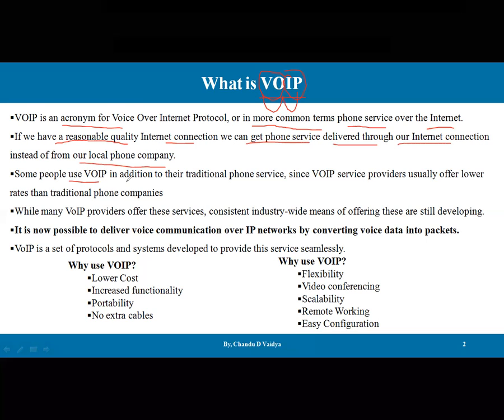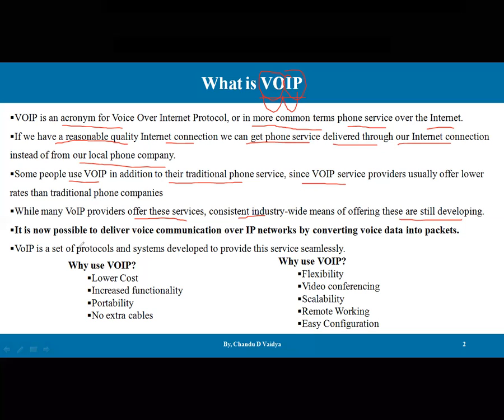Some people use VoIP in addition to their traditional phone services, since VoIP service is usually provided at a lower rate than traditional phone companies. If you pay for the recharges of any service provider, it is going to save a lot of money for communications. While VoIP providers offer these services, consistent industry-wide means of offering them are still developing. Most of the research is still going on, because this concept specifically belongs to multimedia data, where audio, video, text, graphics and all formats are available.